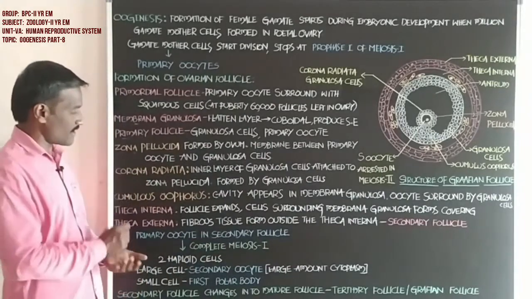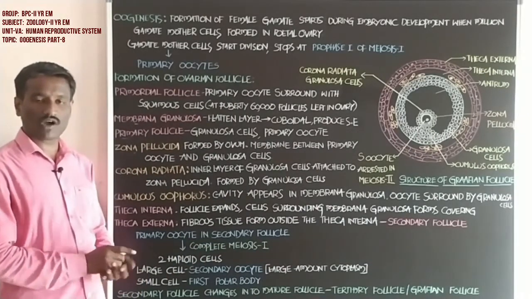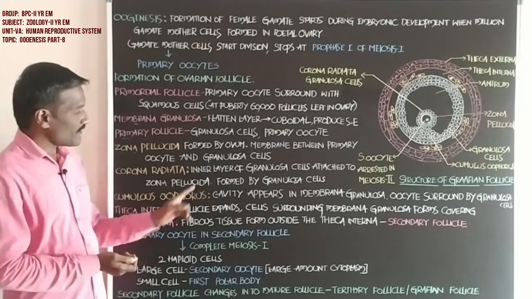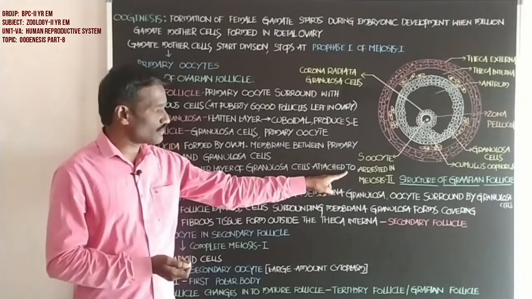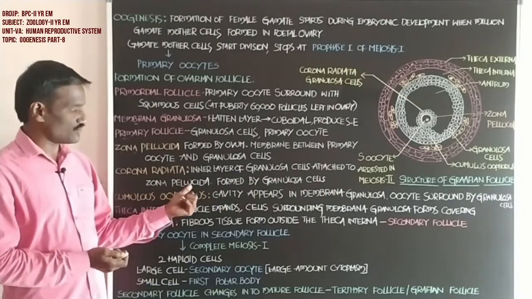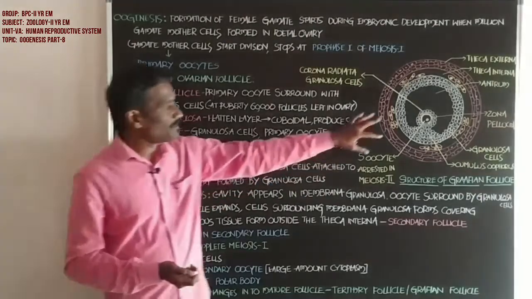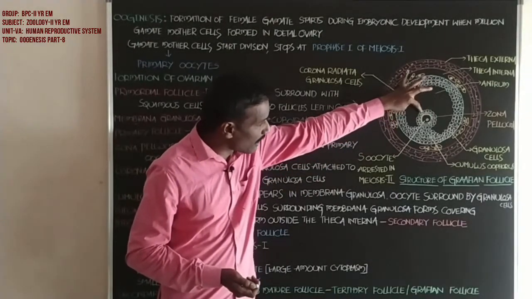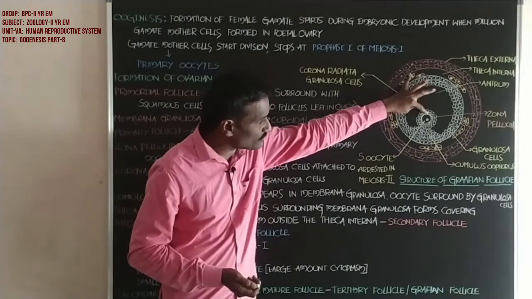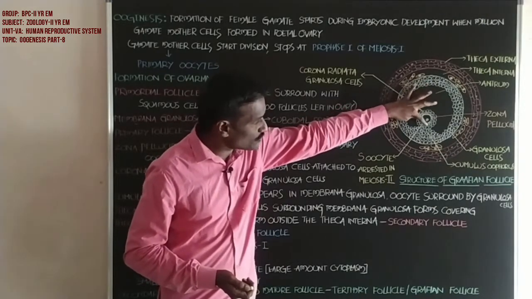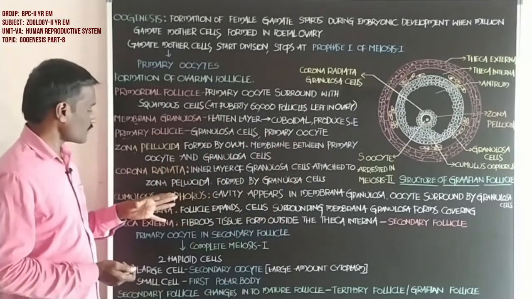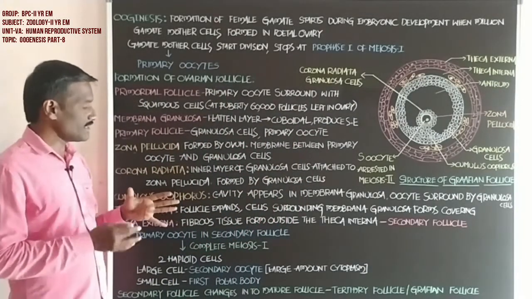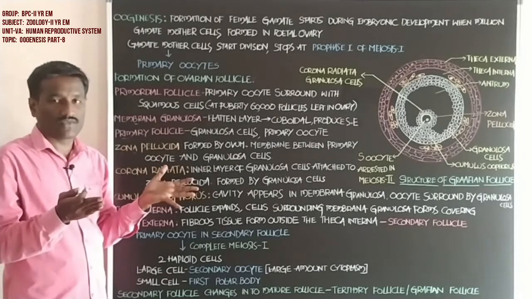Next, the corona radiata. What about the corona radiata? It is the inner layer of granulosa cells attached to the zona pellucida. Some amount of the granulosa cells are attached to the zona pellucida, and that is the corona radiata.